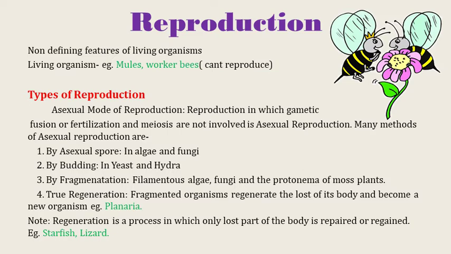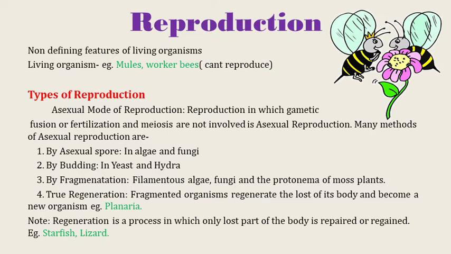There are many methods of asexual reproduction. Asexual reproduction is done by asexual spores, which can be seen in algae and fungi. By budding, it can be seen in yeast and Hydra. By fragmentation, it can be seen in filamentous algae, fungi and the protonema of mosses. Number four is true regeneration. Here, a fragmented organism regenerates the lost part of its body and becomes a new organism.